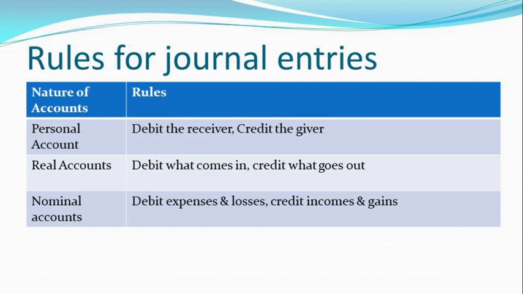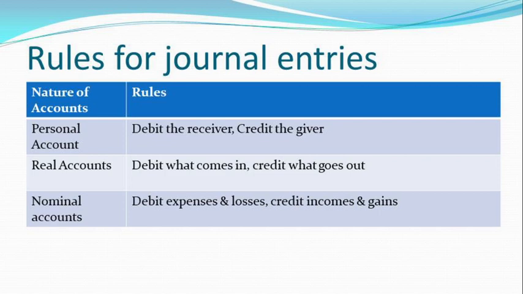Look into this slide: rules for journal entries. Usually we classify accounts on these three bases: personal account, real account and nominal account. In personal account, we follow this rule: debit the receiver and credit the giver.